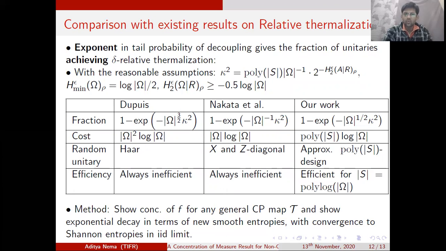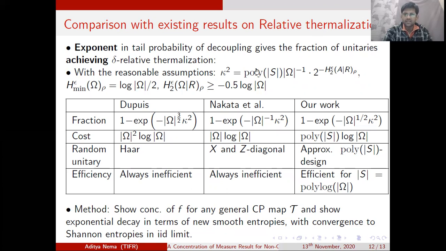Now, furthermore, we are able to draw a contrast of our result with the pre-existing results. Our concentration bound is midway between Dupuy's bound, which was better than ours, and Nakata et al.'s bound, which, as we mentioned, is weaker than ours when we assume some reasonable value of the underlying parameters.